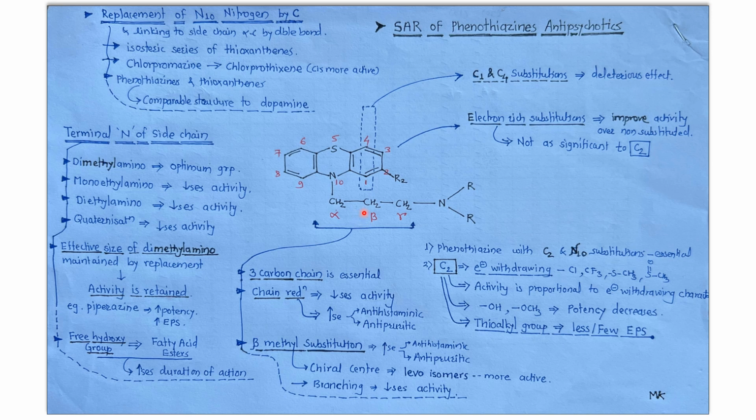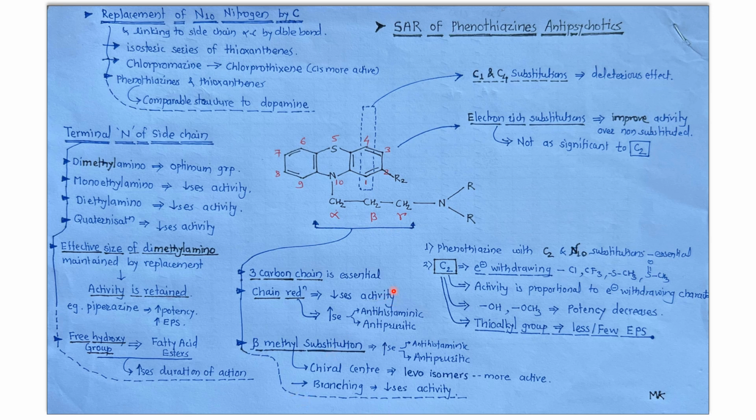If a chiral center is there, there will be dextro and levo isomers. Here the levo isomer is found to be more active. If furthermore more branching is there, then branching will cause a decrease in the activity.